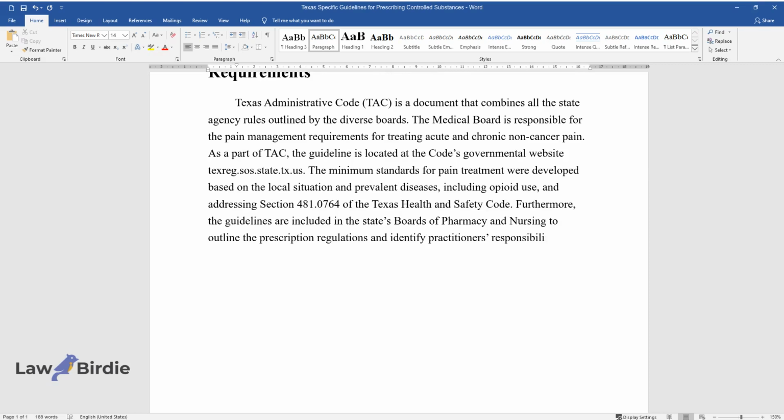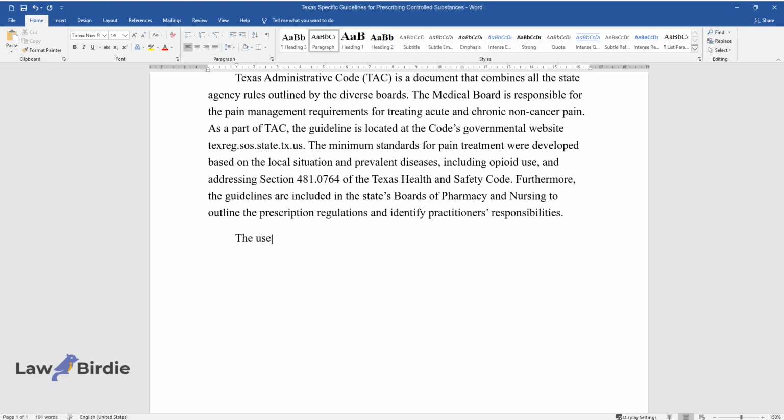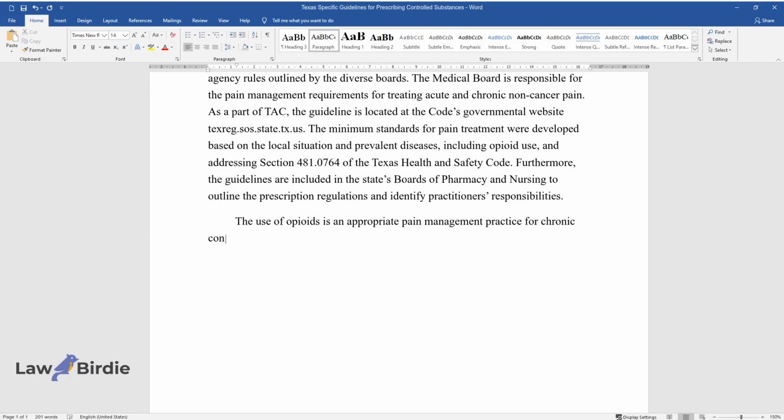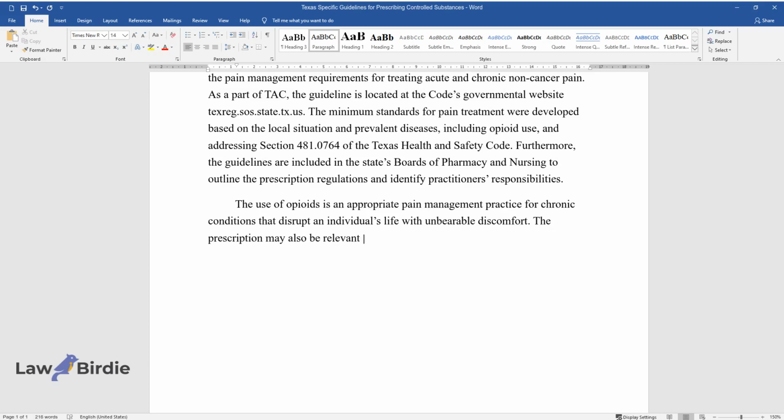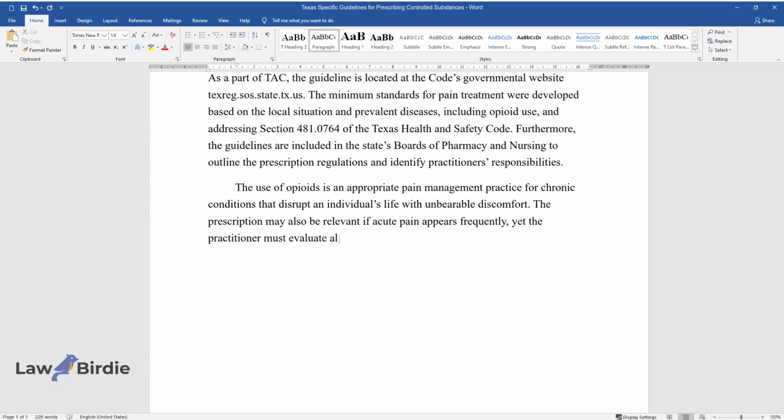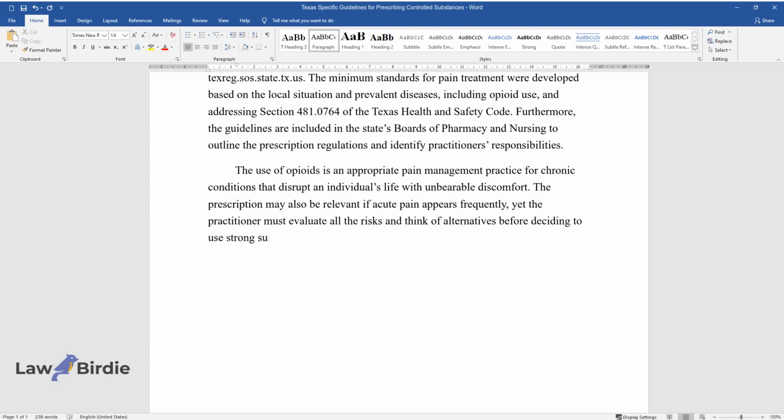practitioners' responsibilities. The use of opioids is an appropriate pain management practice for chronic conditions that disrupt an individual's life with unbearable discomfort. The prescription may also be relevant if acute pain appears frequently, yet the practitioner must evaluate all the risks and think of alternatives before deciding to use strong substances.